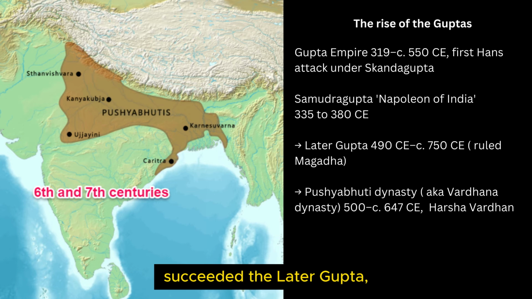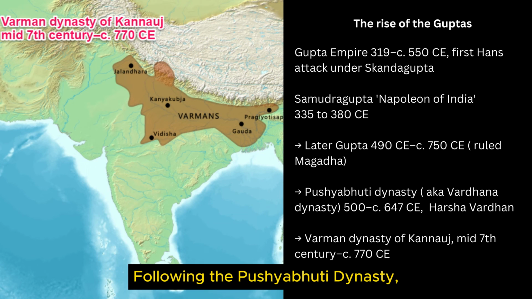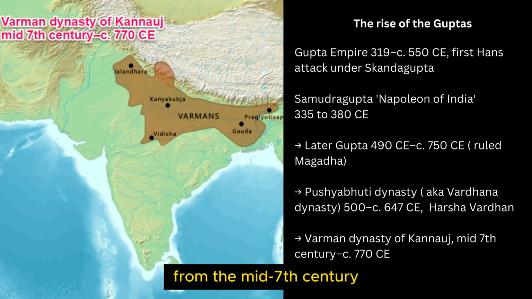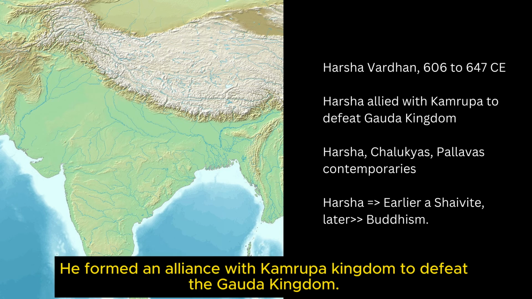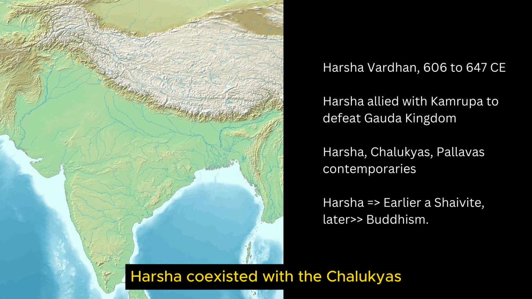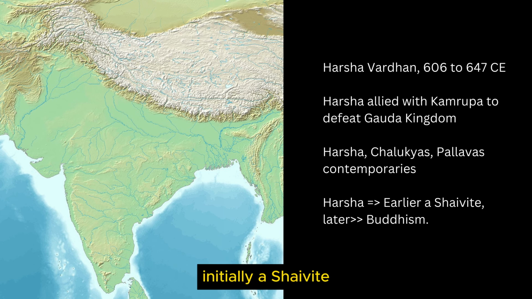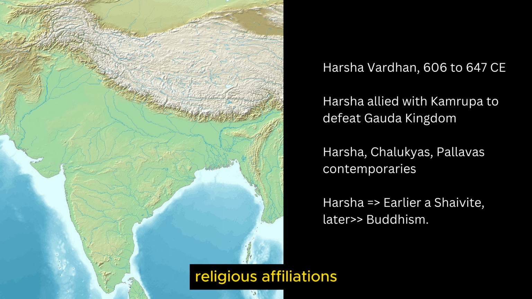The Pushyabhuti dynasty succeeded the later Guptas, ruling Magadha. It was also known as the Vardhana dynasty. Harshavardhana belongs to this dynasty. Following the Pushyabhuti dynasty, the Varman dynasty held sway over Kannauj from the mid-7th century until around 770 CE. Harshavardhana emerged as a prominent ruler during his reign. He formed an alliance with the Kamarupa kingdom to defeat the Gauda kingdom. Harsha coexisted with the Chalukyas and Pallavas, making him a contemporary of these powerful dynasties. Initially a Shaivite, Harsha later embraced Buddhism, showcasing a significant shift in his religious affiliations.